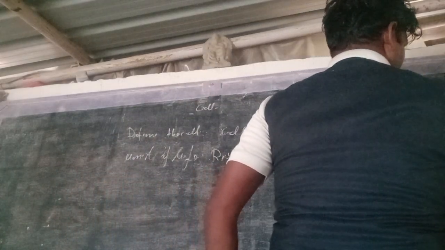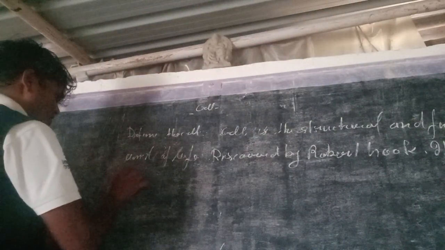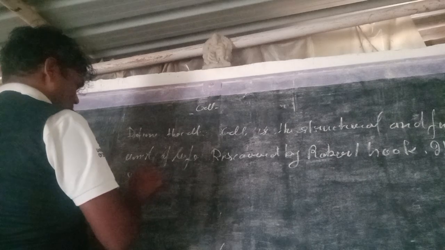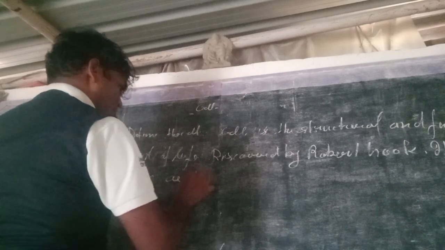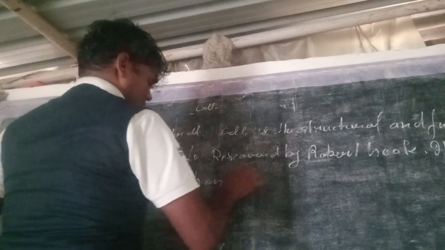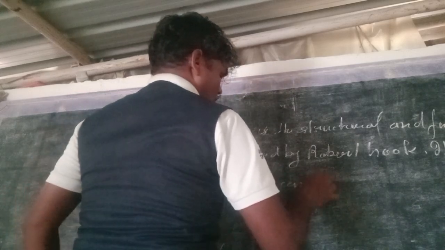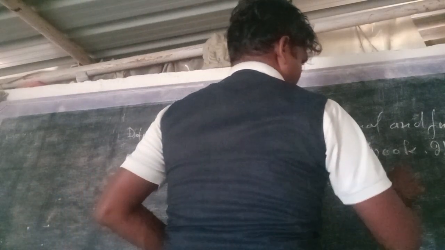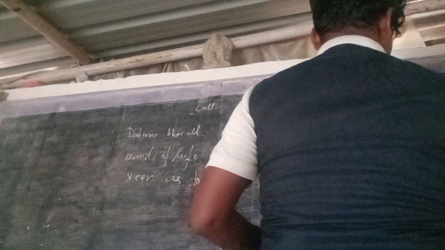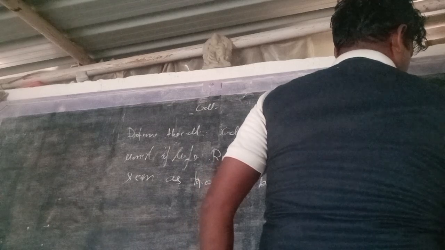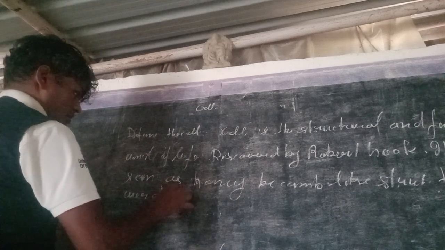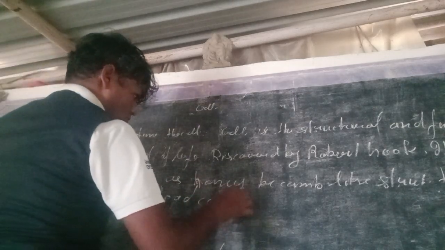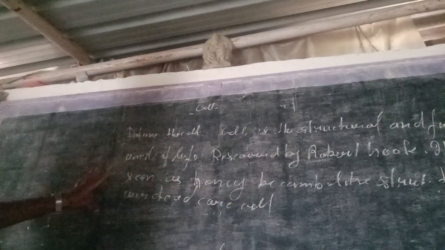It was seen as a honey bee life structure. This cell was dead cork cells, and further